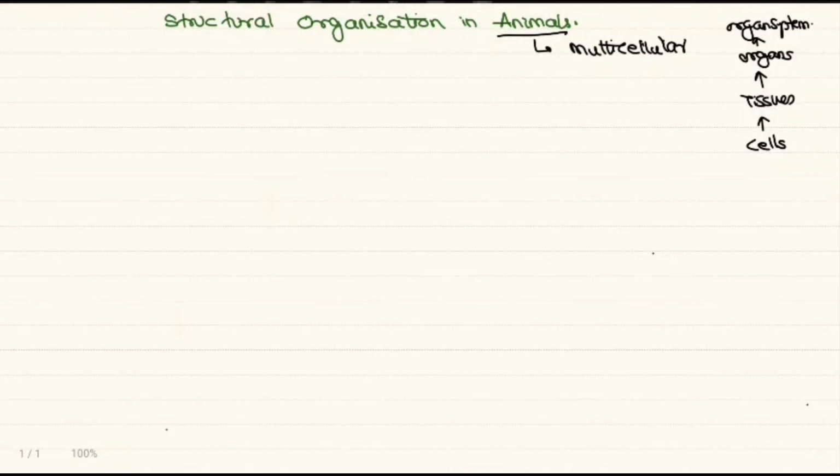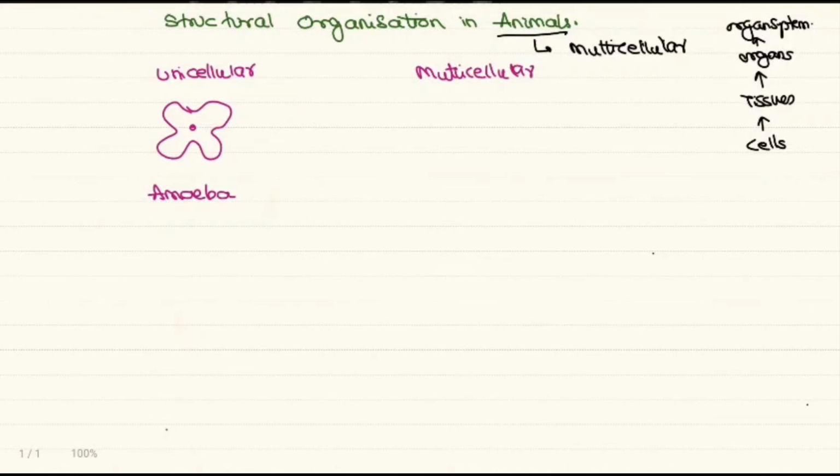But you also have organisms which are unicellular. So can you name some unicellular organisms? Yes. The best example is amoeba. So amoeba is a living organism with a single cell, and we compare this with the most complex multicellular organism. And who is it? Of course, it is the human being. When you see an amoeba and a man, is any similarity there? No.